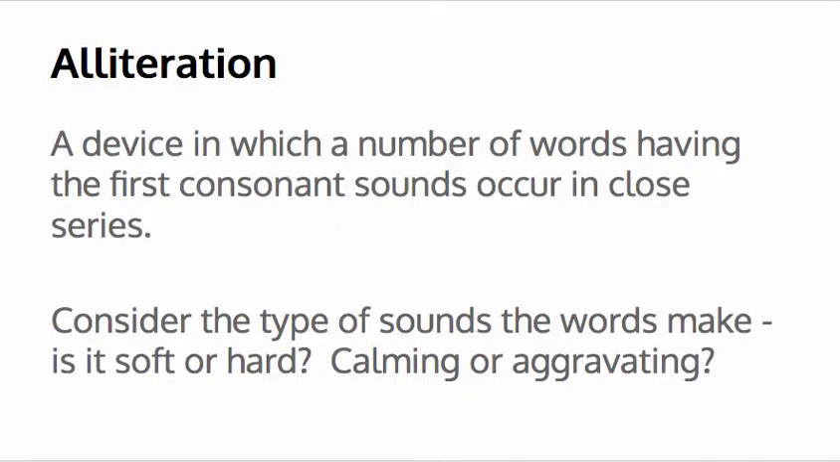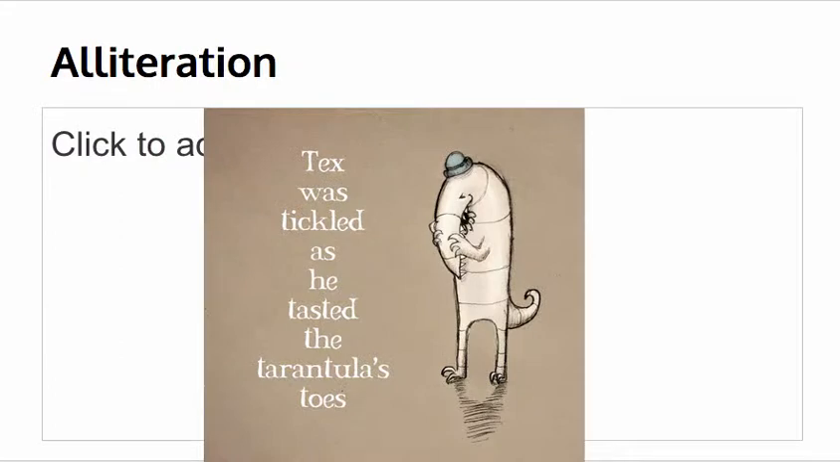Our next sound device is alliteration. This is a device in which a number of words having the first consonant sound occur in close series. So when you see alliteration, what I'd like you to think about is the type of sounds that the words make. Are they soft, like sh, sh, sh, or hard? Are they T's and D's that make a tough sound? Is that sound calming or aggravating? That alliteration is going to contribute to the tone of the poem or the mood of the poem, and a lot of times we want to notice where it shifts as well to indicate a shift in the meaning of the poem.